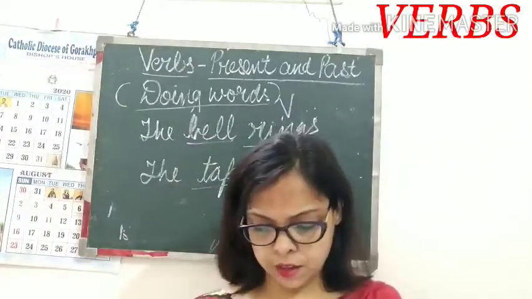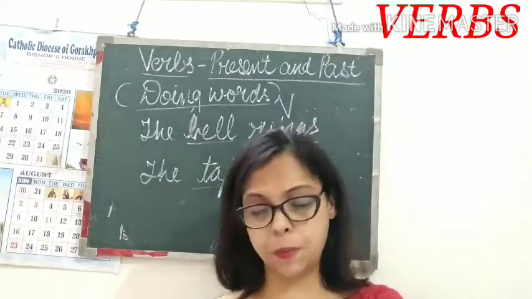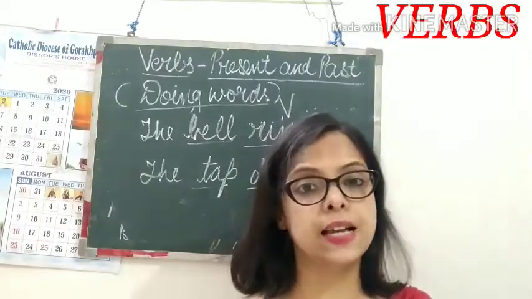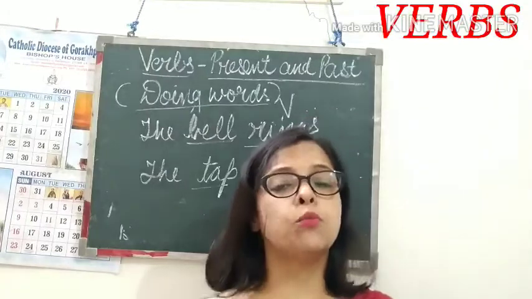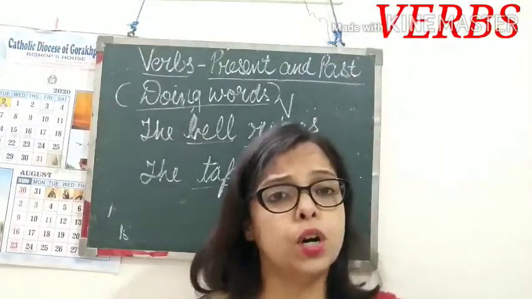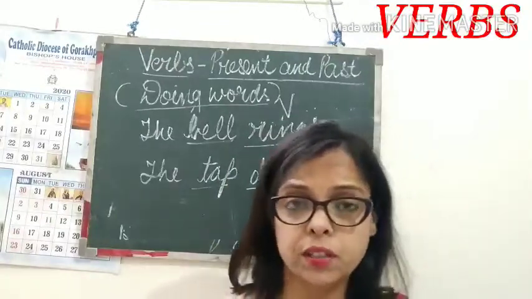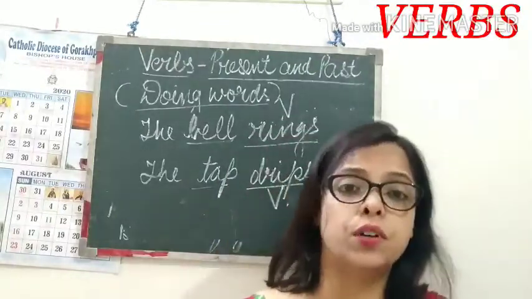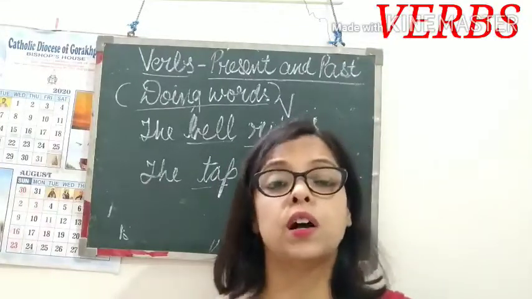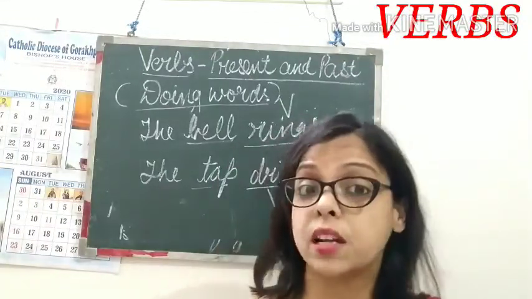So open your book, page number 29. Let us do the exercise part of these verbs. One more thing I want to tell you, children: verbs tell about the action, and these verbs change according to the tense. Now what is a tense?